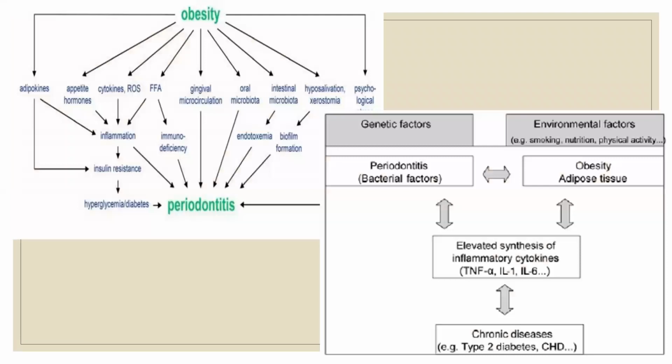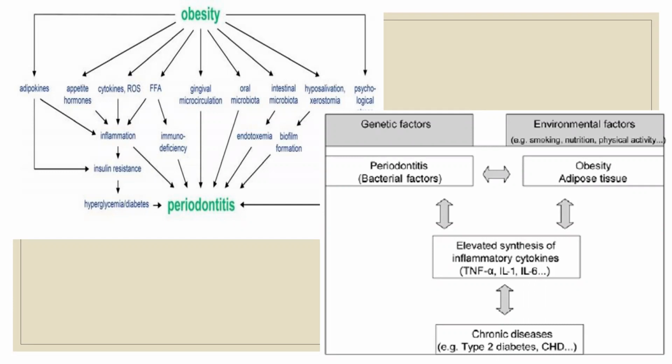Now this is one of the very important factors which explains how obesity and periodontal disease are connected. Obesity, or adipose tissue, releases adipokines, appetite hormones, and cytokines, because it is also a source of inflammatory cytokine release. All these things will lead to inflammation and immunodeficiency. When there is inflammation in the body, it will lead to insulin resistance.